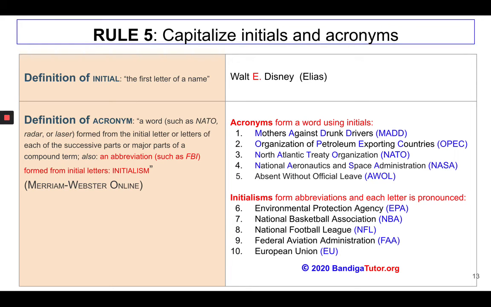Initialisms form abbreviations that pronounce each letter individually. For example, the initialism for the Environmental Protection Agency is EPA. So notice we say each letter, E-P-A, we don't say it as a word. NBA stands for National Basketball Association, NFL stands for National Football League, FAA stands for Federal Aviation Administration, EU stands for European Union.